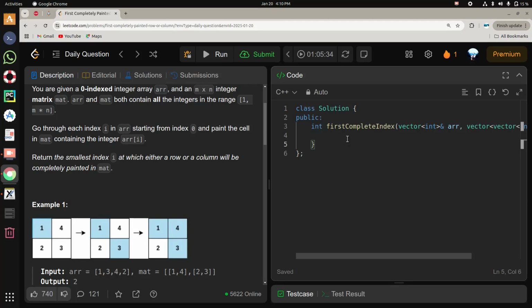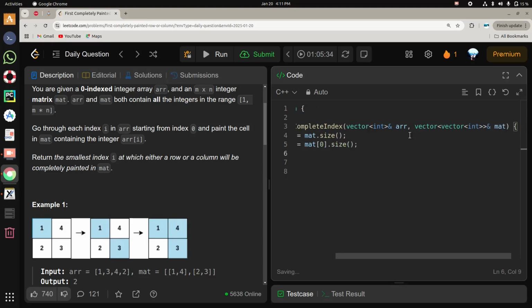So to code this, firstly we will find the number of rows, mat.size, sorry, it is a matrix, so mat.size, and for the column it's mat[0].size.